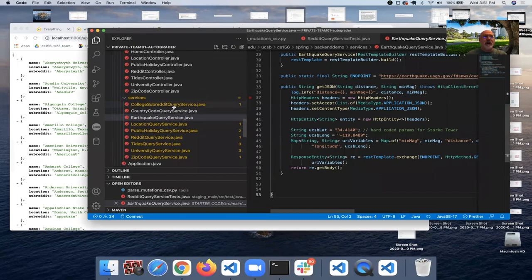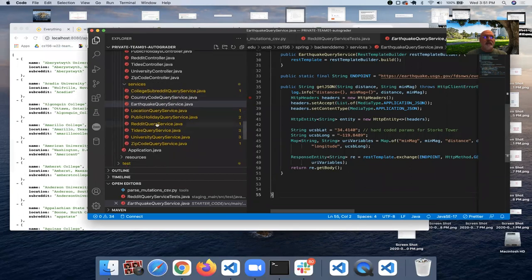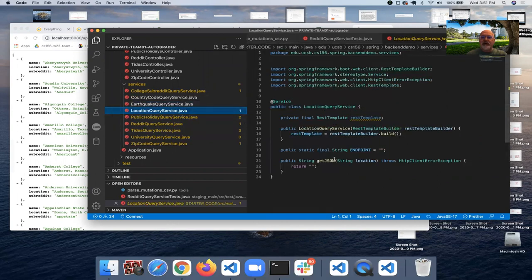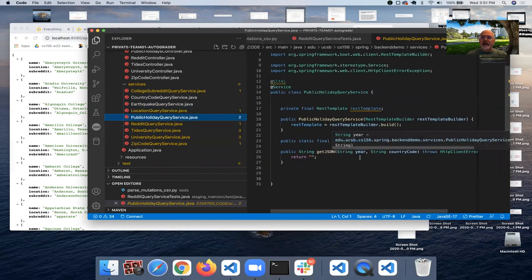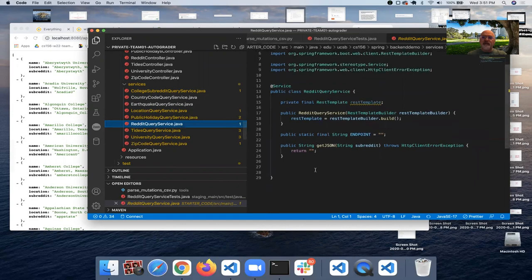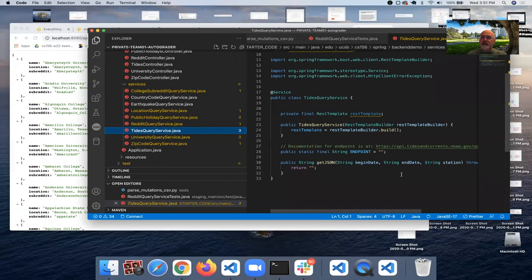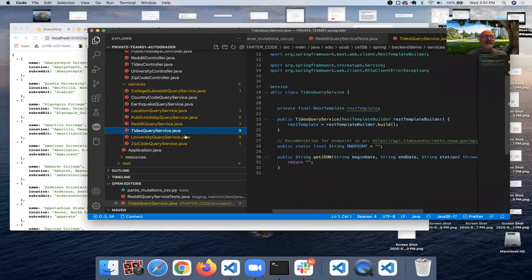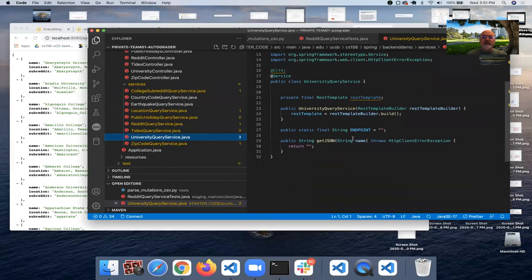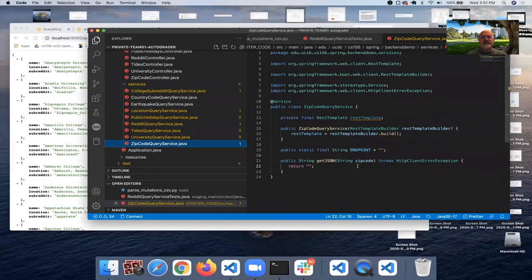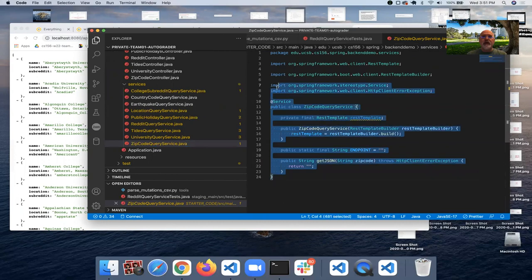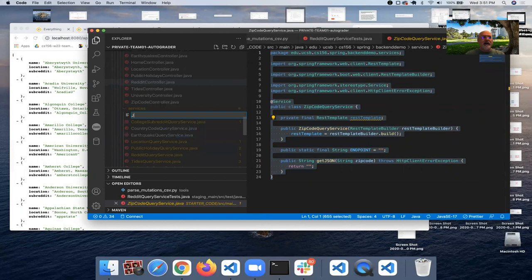So I'm going to start my service by using, let me look at these different ones here. Get JSON for location takes a parameter. Public holiday takes 2 parameters, year and country code. Reddit query service takes a parameter. Tides takes 3 parameters, begin, end, and station. University query service takes a parameter. Zip code query service takes a parameter. It looks like they all take parameters. So I'm just going to go ahead and use zip code as my model here. I'll make a new file and call this joke.